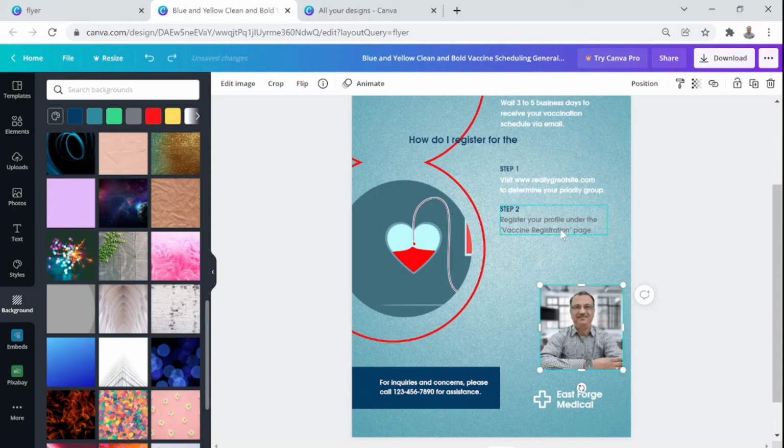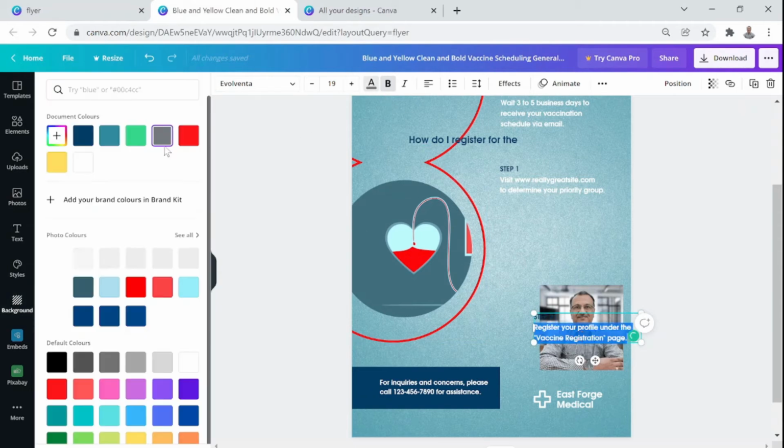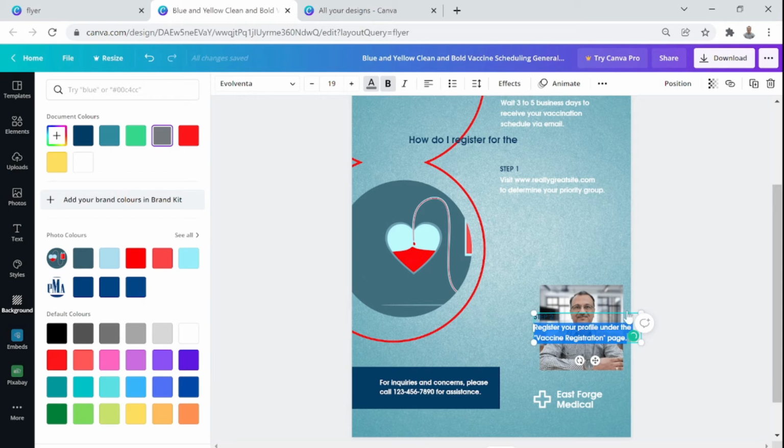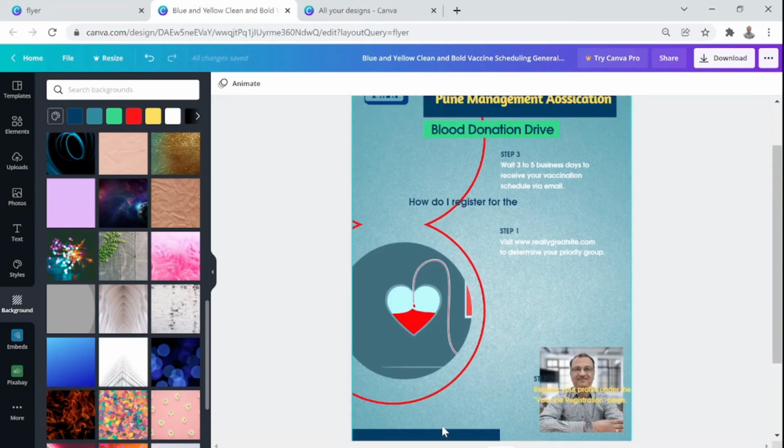Like for example, let me bring this here. Of course, there is a problem of color contrast, but one has to select the color, correct. So I'll choose yellow, for example, just to give a nice look here. So that is how you can do it. So this is about the background.